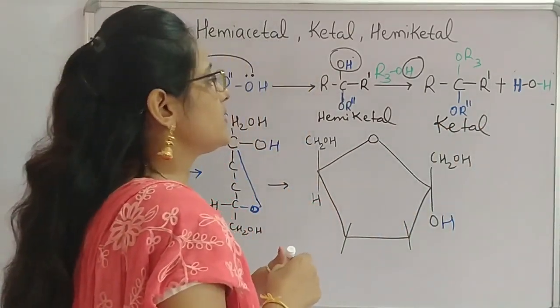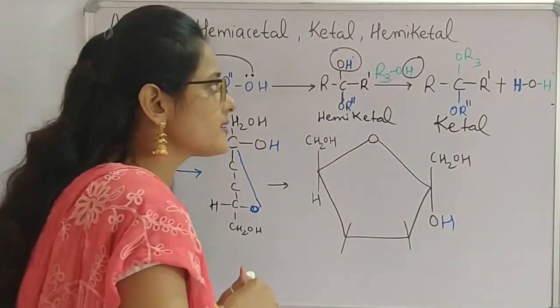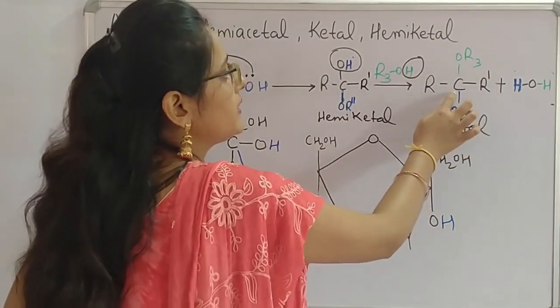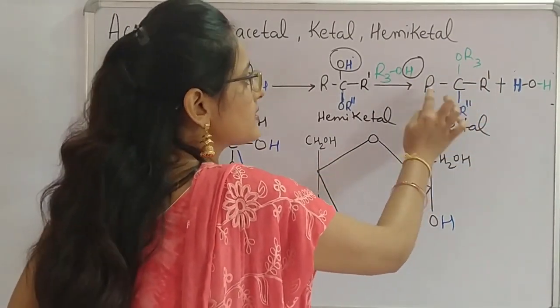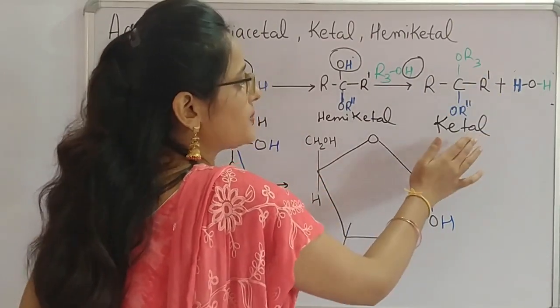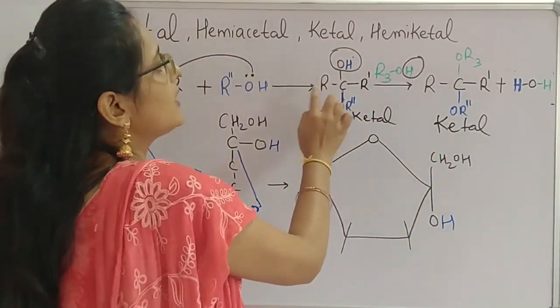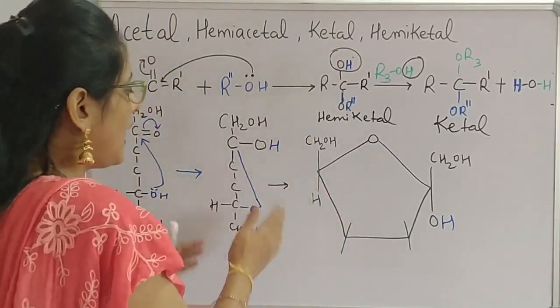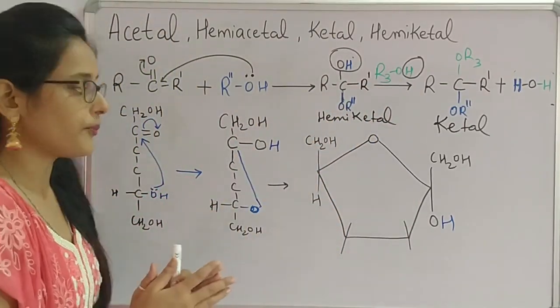So the difference between hemiketal and ketal is the presence of 4 different substituents in case of ketal. That is, this 4 types of R is present in ketal, whereas in hemiketal 3 different R groups are present. Now let's see how fructose is a hemiketal.